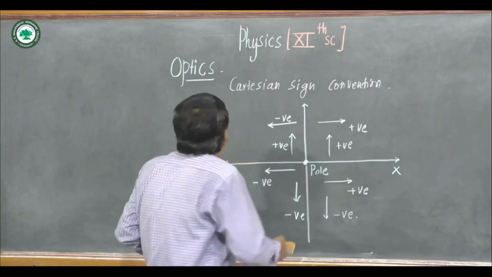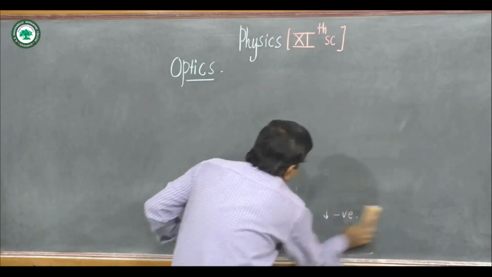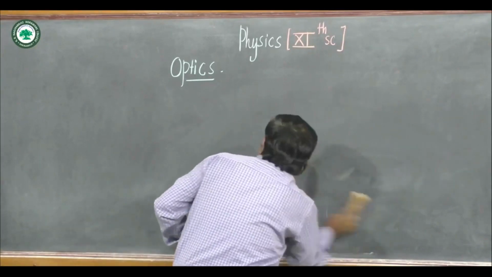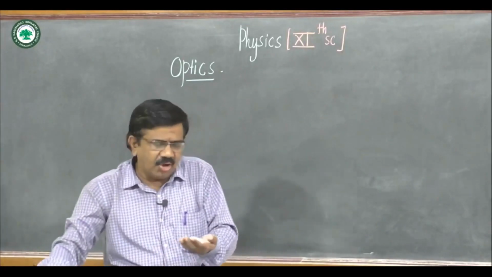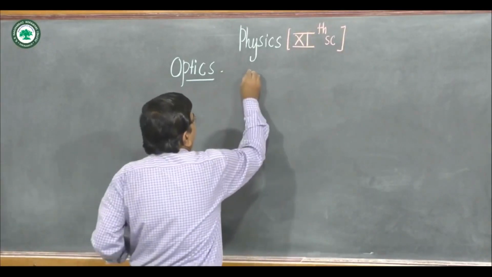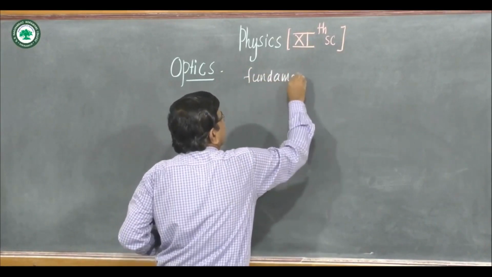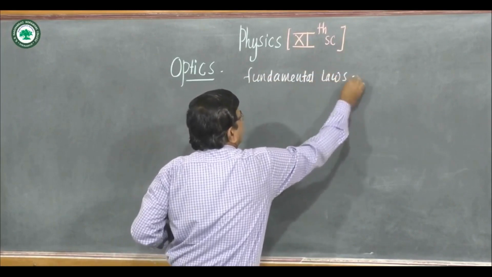The ray optics, in which we study the formation of image by mirrors and lenses, is based on some fundamental laws. You know these laws.